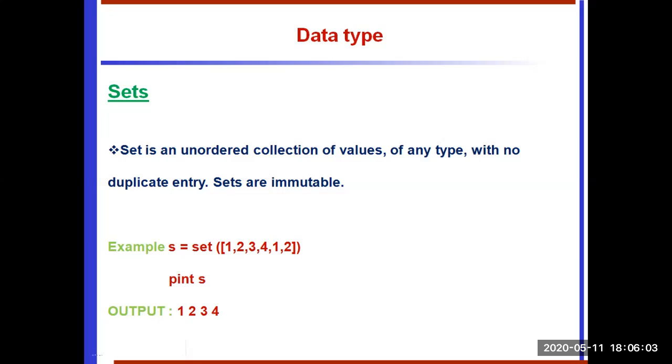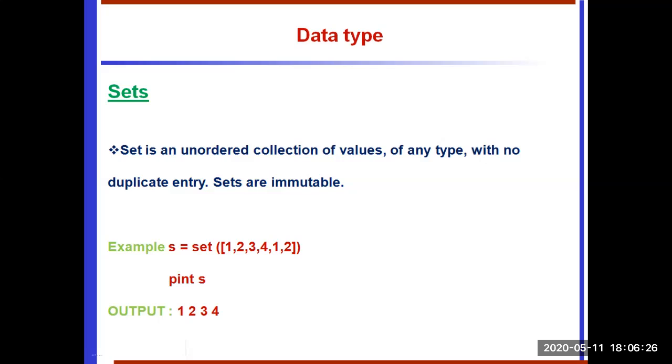See the example. S is a set variable. Set open parenthesis, inside you pass the list 1, 2, 3, 4, 1, 2. So this is a sequence of the set's elements, each element separated by commas. Now you print S. What will happen? The entire set is displayed.